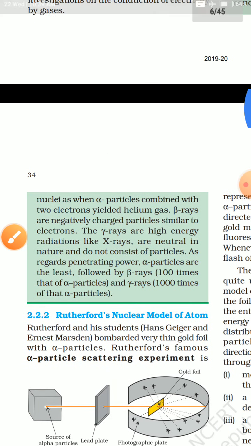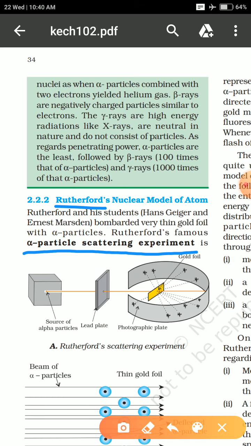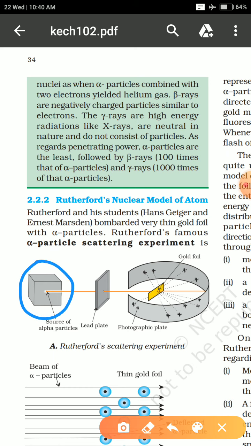Later a model was introduced by the famous scientist Rutherford and some of his students. Rutherford did an experiment which is known as the alpha particle scattering experiment. What he did was use an alpha particle source. He put a screen, and there was a small plate-like structure so that the particles could go through it. In front of the screen he put a small gold foil.